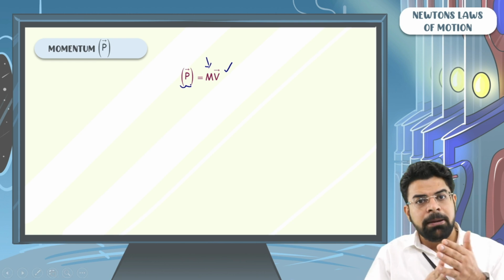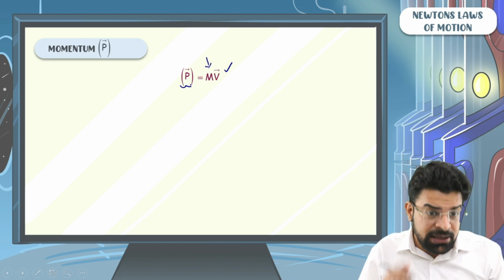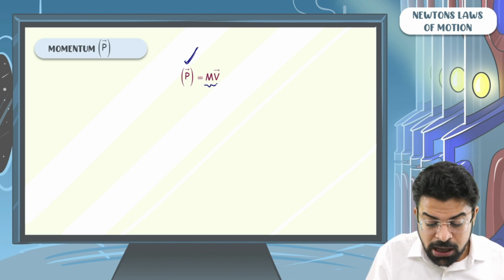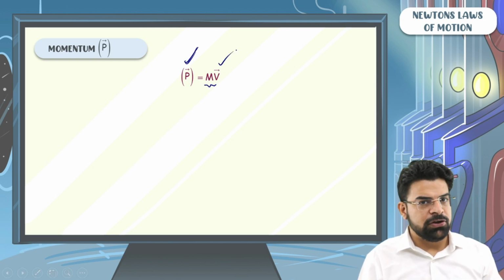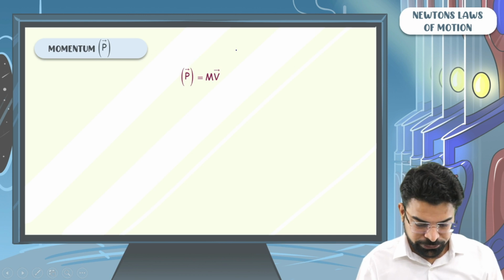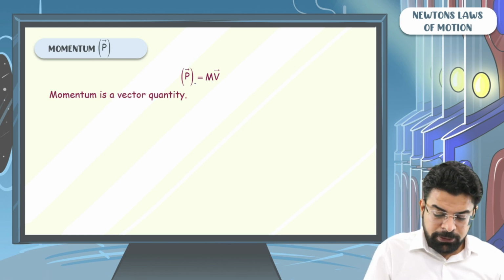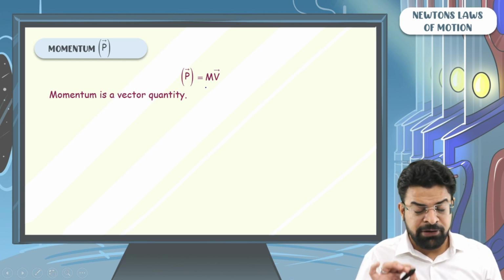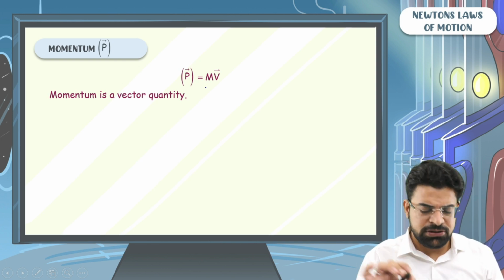So both will be parallel vectors. It's just that the magnitude of momentum will be mass times the magnitude of velocity. So easy. Let's continue. Momentum is a vector quantity, nothing much here to learn. Just remember, momentum is a vector quantity equal to the mass of the particle times its velocity.